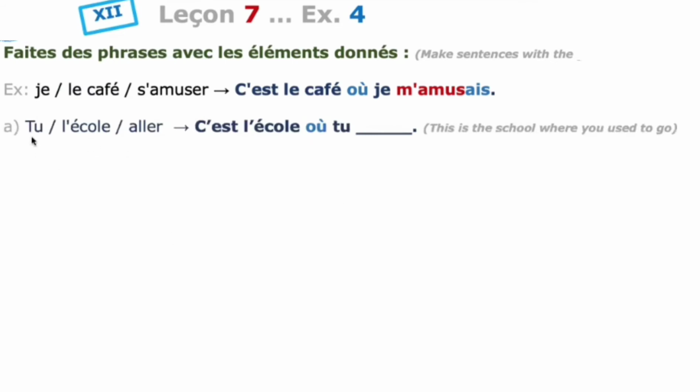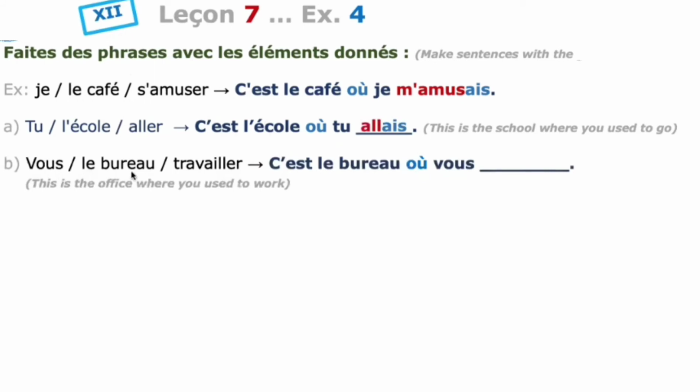Tu, l'école, aller. You, school, to go. You is the subject, school is a noun, and aller is the verb. It is the school where you used to go. Aller should be conjugated in the imperfect. The nous form of the present tense of aller is allons, and remove ons. You are getting all, and the ending for tu is ais.